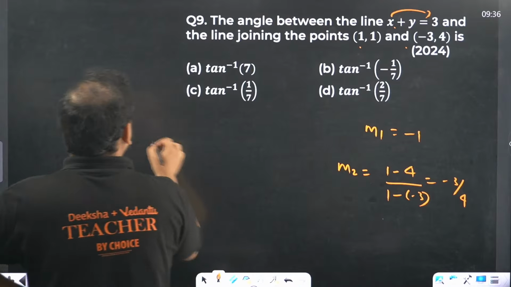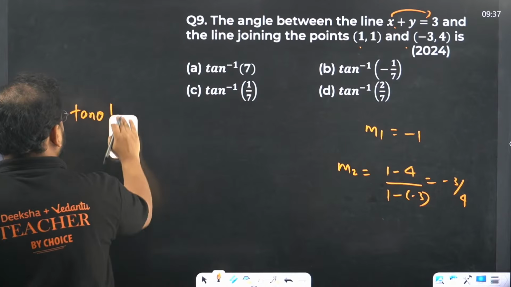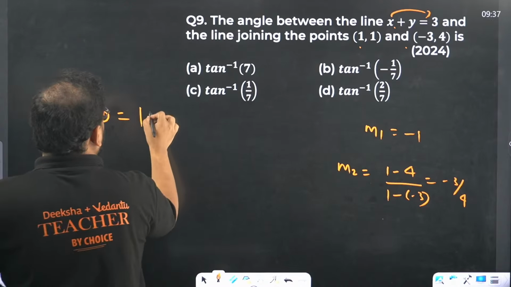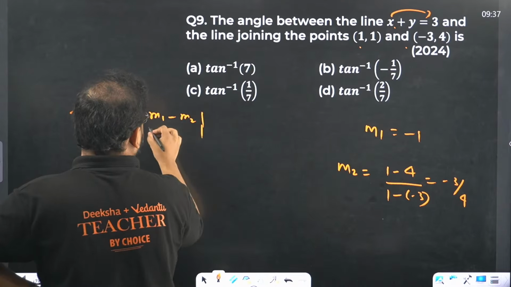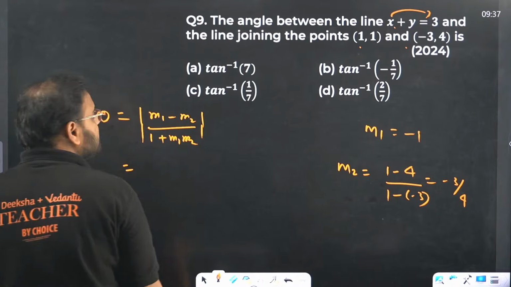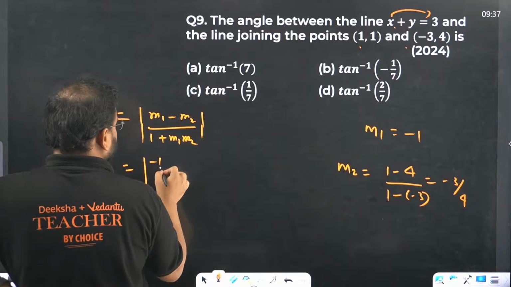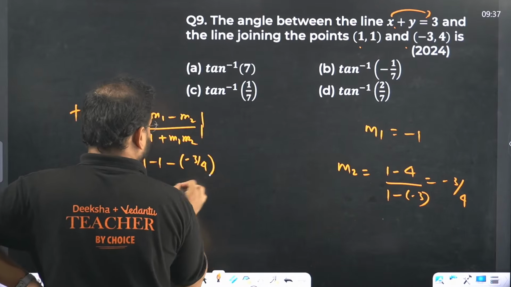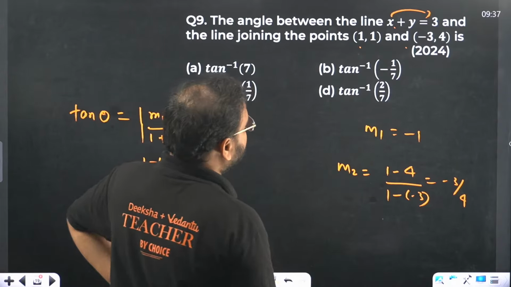How do you go about that? The formula is tan theta equals mod of (m1 minus m2) upon (1 plus m1 m2). We have -1 minus (-3 by 4), upon 1 plus the product, which becomes 3 by 4.